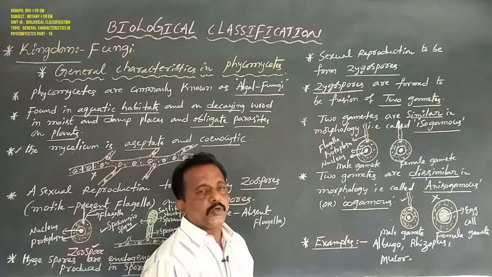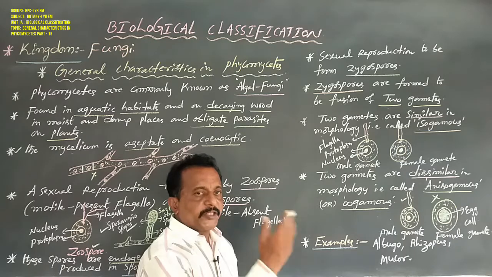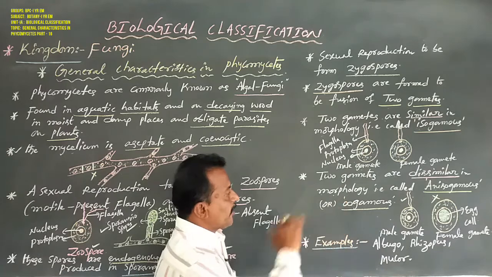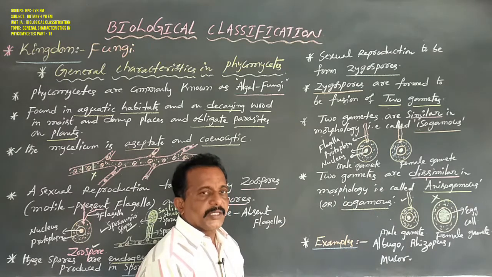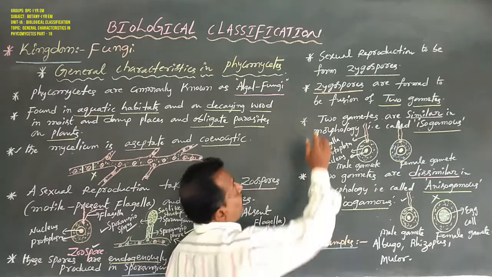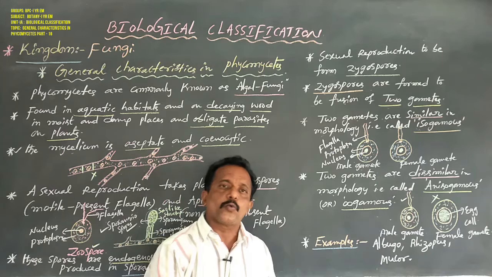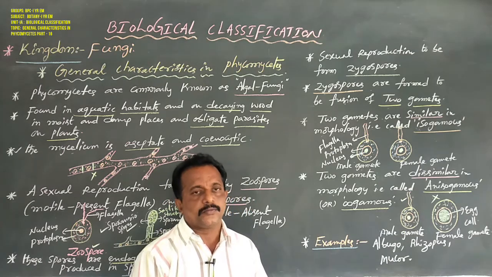Then in isogamous or anisogamous processes, both gametes fuse, resulting in one diploid zygospore or oospore.